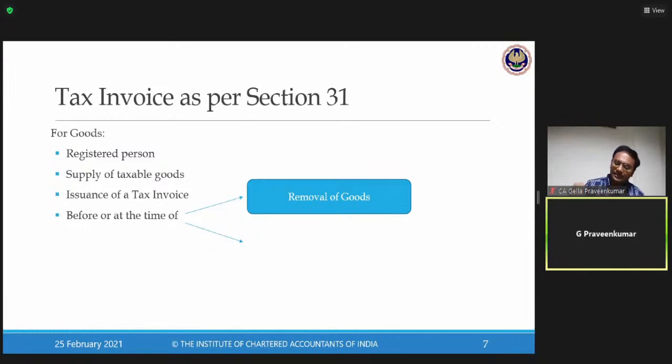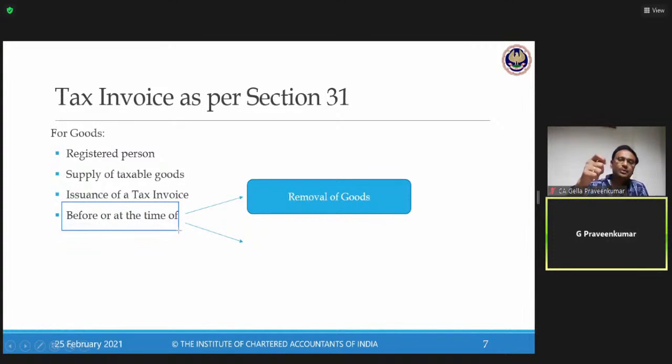Sir, I am staying in Tamil Nadu. My goods have to be delivered to my customer in Maharashtra. Should I wait till the goods reach the destination in Maharashtra, then raise a tax invoice? Please read the language they have used: before or at the time of removal. They have used before or at the time of removal. So this term before is giving a leeway.